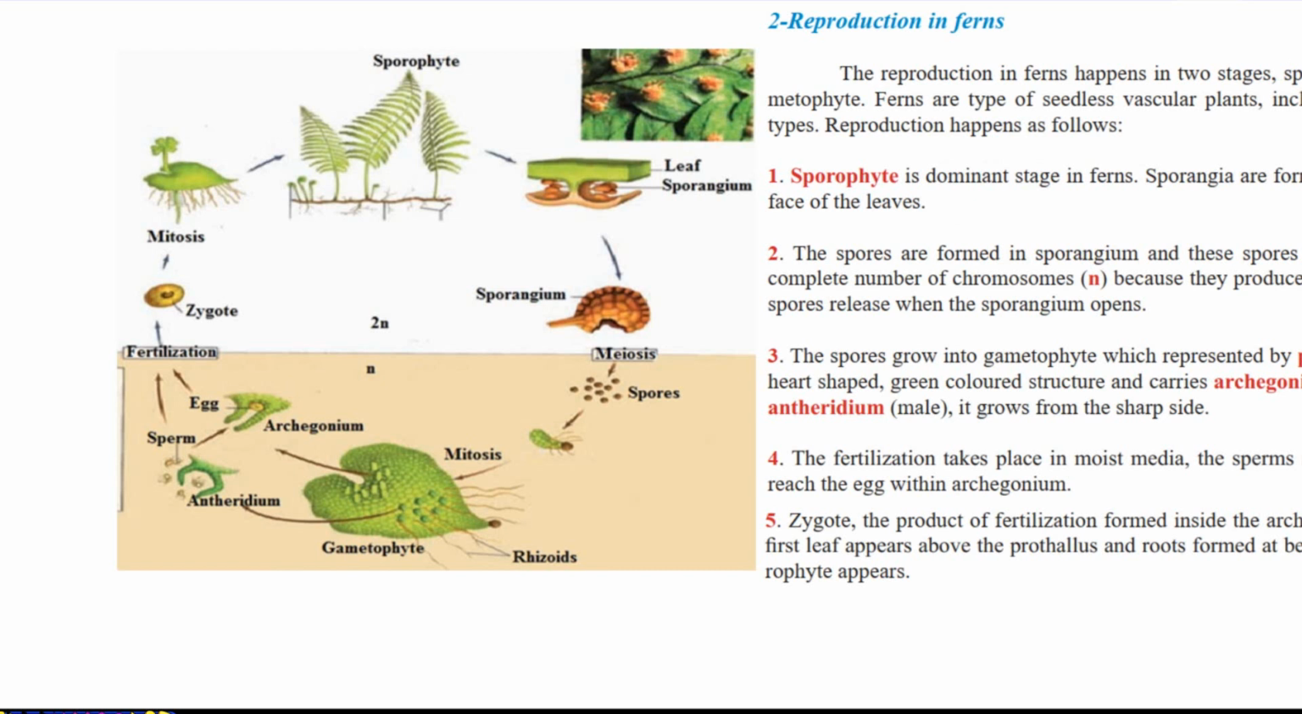Reproduction in ferns. The reproduction in ferns happens in two stages as in other plants, sporophyte and gametophyte. Ferns are a type of seedless vascular plant. They have no seed. They reproduce by sporulation. But they have no seeds. Reproduction happens as follows. So for mosses and ferns, the type of reproduction is sporulation.